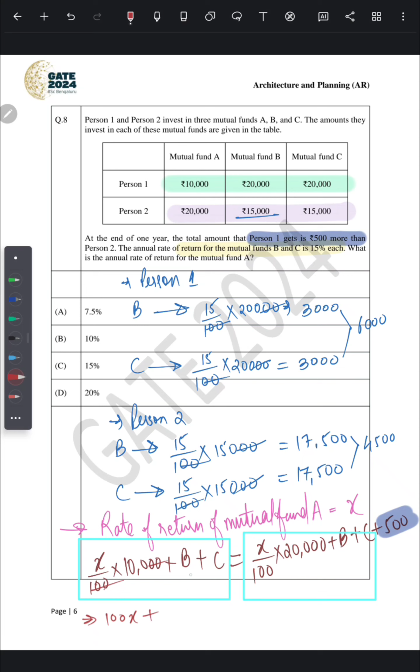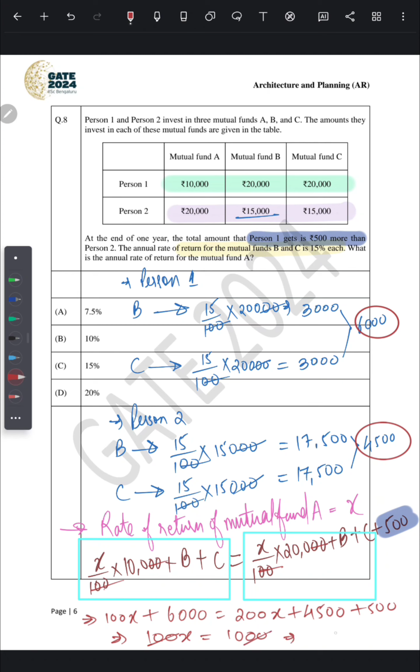100x plus B plus C is 6,000, and it will be equals to 200x plus the amount received from mutual fund B and C, that is 4,500 plus 500. So on solving this, we will get 100x equals to 1,000 rupees. 20 will cancel this 20. Therefore, x equals to 10%. So this is the annual rate of return by mutual fund A. Correct answer of this question is option number B, 10%.